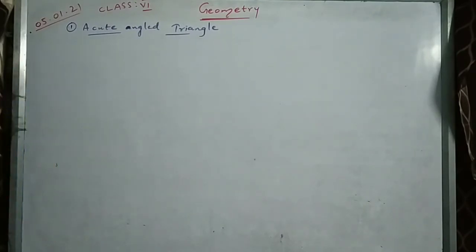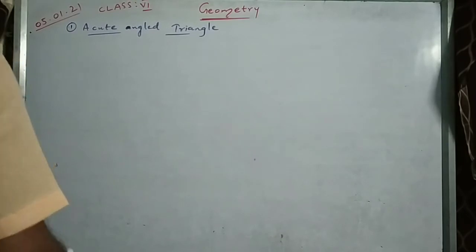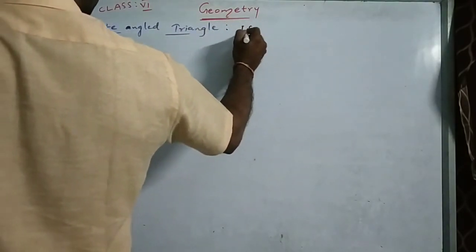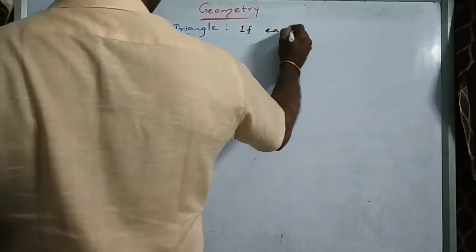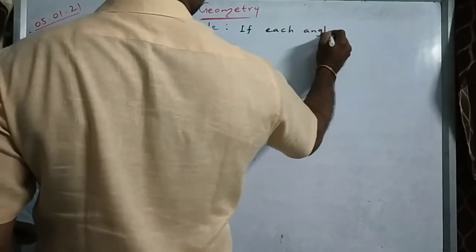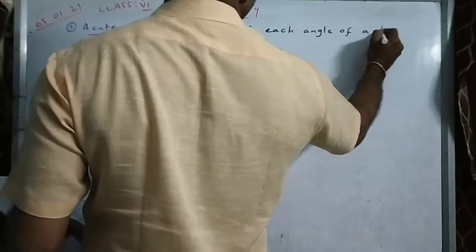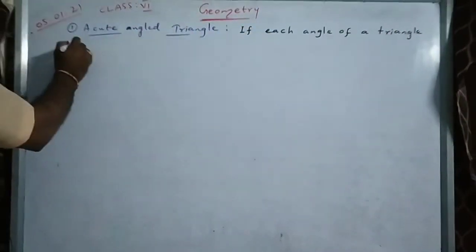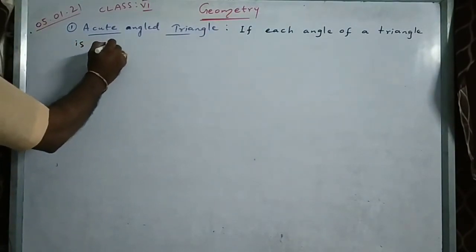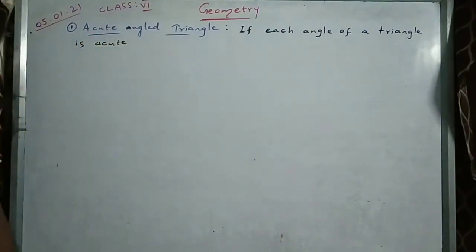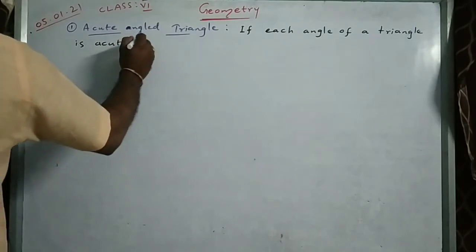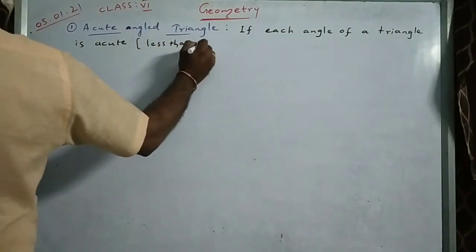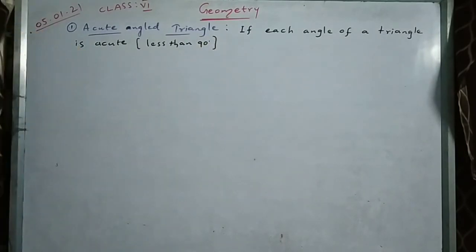Okay. Definition is, if each angle of a triangle is acute, acute means already I told you less than 90 degrees, right?